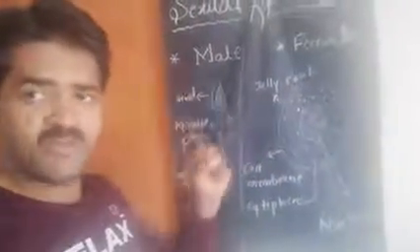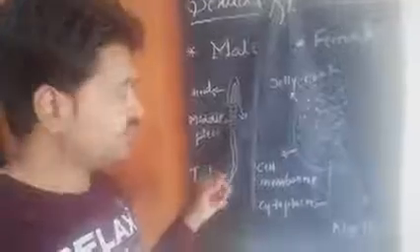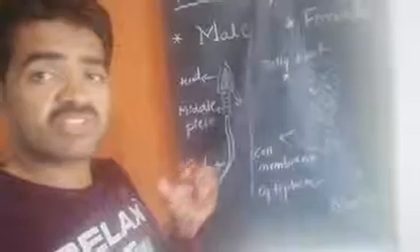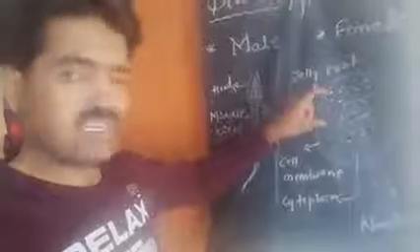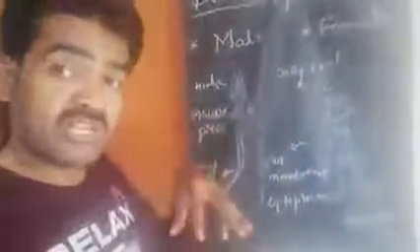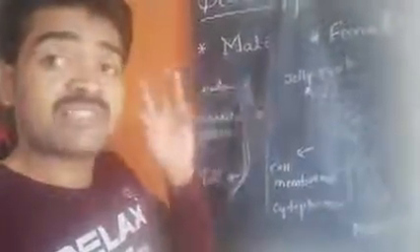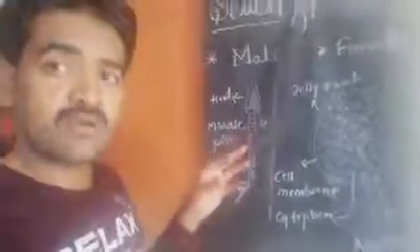When the sperm and the egg combine together, they form another structure. These two different cells combine and form a single-celled, single-nucleated cell. That is called the zygote.